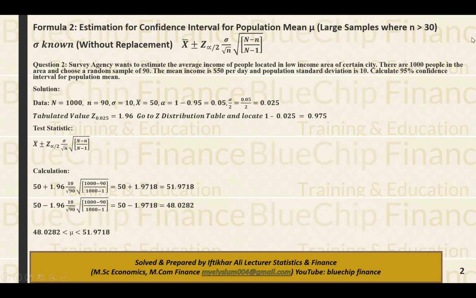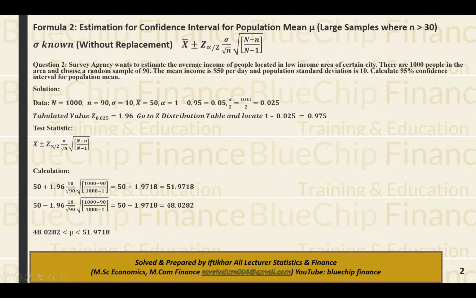तो एक तो ये है कि यहाँ पे जो सैंपल है, सैंपल साइज मस्ट एक्सीड देन 30, which is known as larger sample, and population standard deviation known, then this formula will be applied. Say x bar or sample mean plus minus z alpha by 2 times sigma, the population standard deviation, divided by square root of n, the sample size, multiplied by the square root of N minus n divided by N minus 1, where N is the population size.